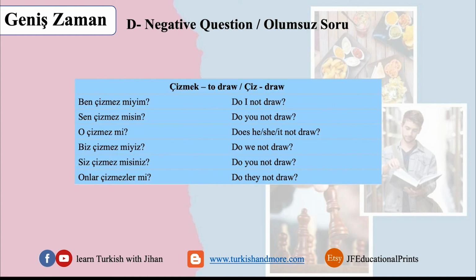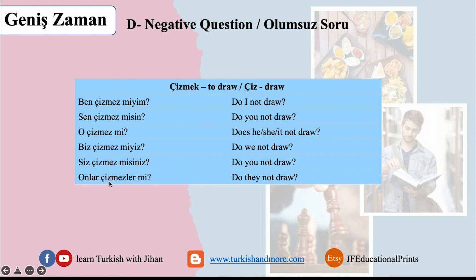Example, same example, çizmek, to draw. What do we do here? Ben, çiz, mez, miyim. Mez is for the negative and miyim the question. Do I not draw? Sen çizmez misin? Do you not draw? O çizmez mi? Does he, she, it not draw? Biz çizmez miyiz? Do we not draw? Siz çizmez misiniz? Do you not draw? And onlar çizmezler mi? Do they not draw?